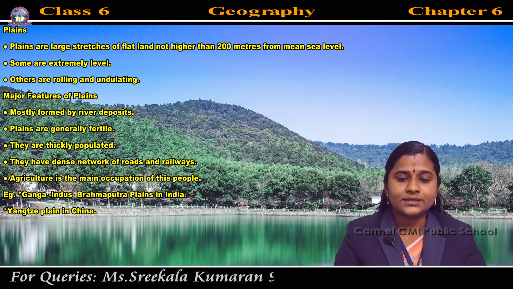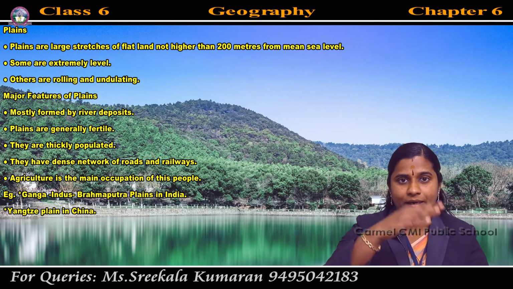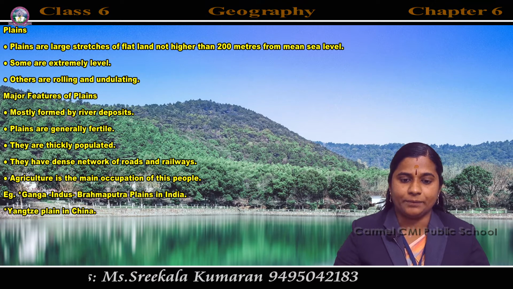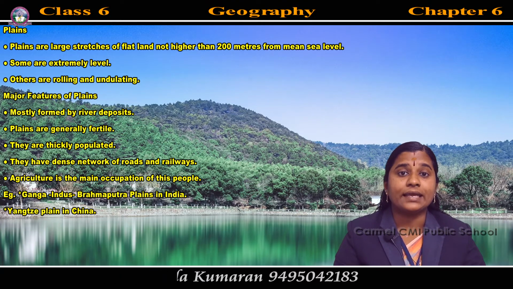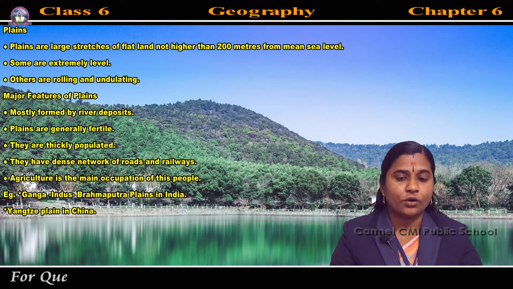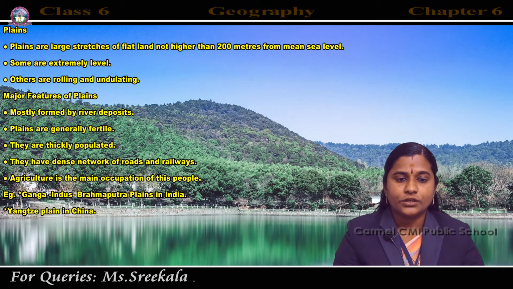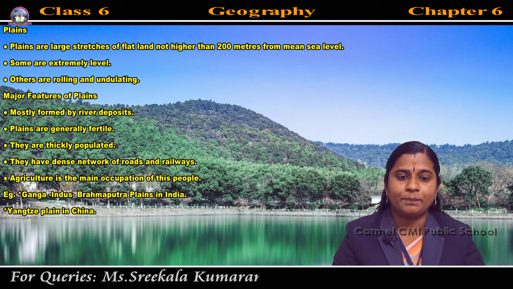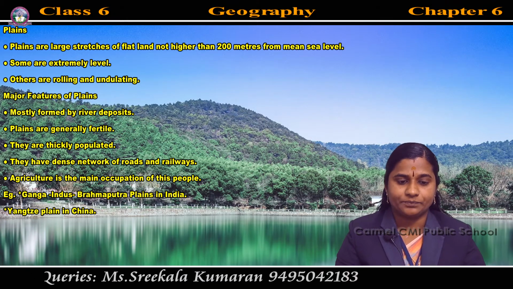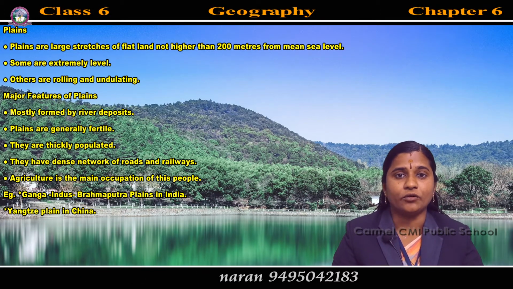Others are rolling and undulating. Undulating means having a shape like a wave, moving up and down. Rolling means a cross slope, rising and falling in gentle slopes. So some are extremely level plains and some are rolling and undulating plains. Which are the major features of plains?